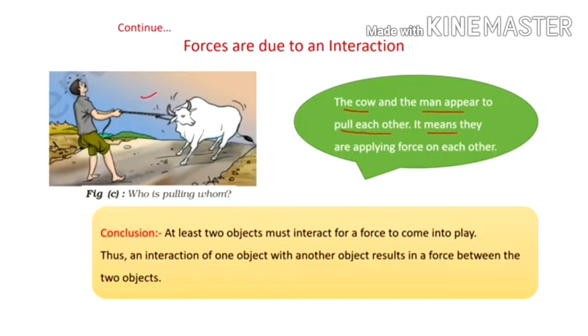It means they are applying force on each other. But again, can you say who is pulling whom? No. So conclusion, at least two objects must interact for a force to come into play. Thus an interaction of one object with another object results in a force between the two objects. So interaction is essential for getting force into action. Interaction is a must.